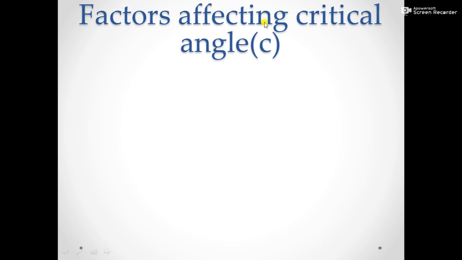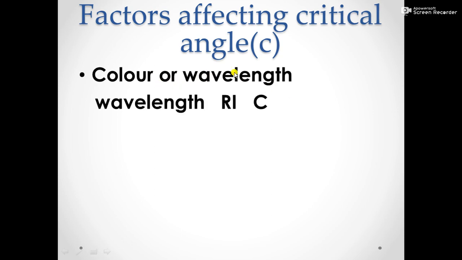Next is factors affecting critical angle. It is a board exam question. There are two factors. One is color or wavelength. Wavelength is increasing means refractive index definitely will decrease. Refractive index decreasing means we already discussed critical angle will increase. That means wavelength increasing means critical angle is increasing. So there is a direct relationship between wavelength and critical angle.